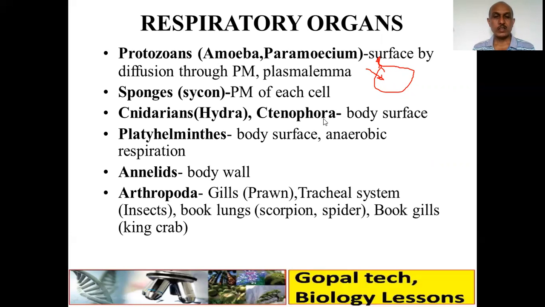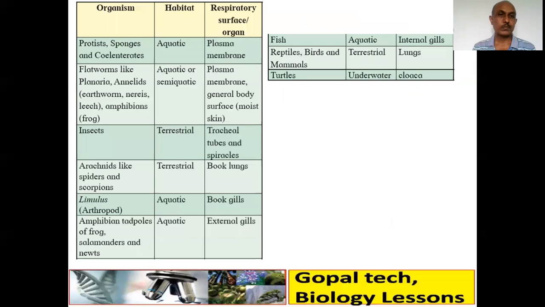In Arthropoda, gills are found in prawn. Tracheal system is found in insects. Book lungs are found in scorpion or spider. And book gills are found in king crab. So this is the phylum where you will get the varieties of respiratory organ.